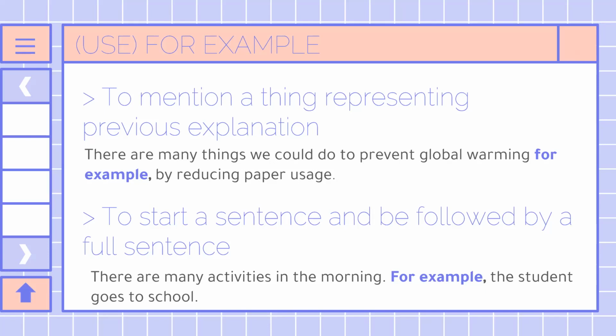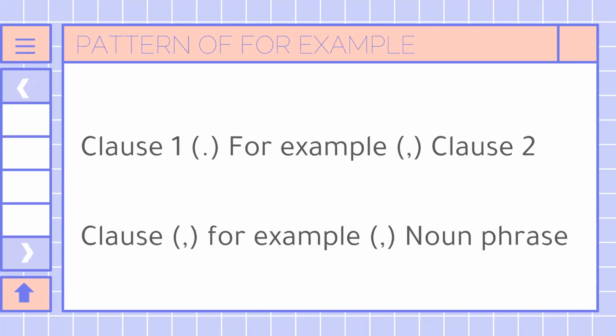The example sentence is, there are many activities in the morning. For example, the student goes to school. Next, the patterns used in "for example" are: clause 1, period, for example, comma, clause 2; and clause 1, comma, for example, comma, noun phrase.